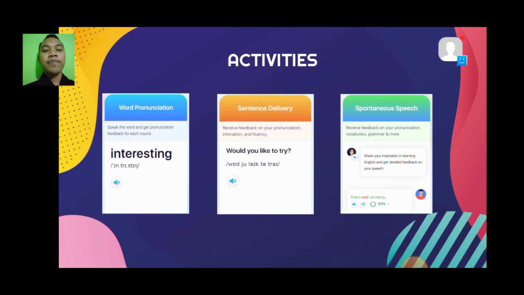Here there is a sentence, and then you can just record yourself reading it, and then there is feedback from the app. Then the third is spontaneous speech. Spontaneous speech here is in the form of conversation.